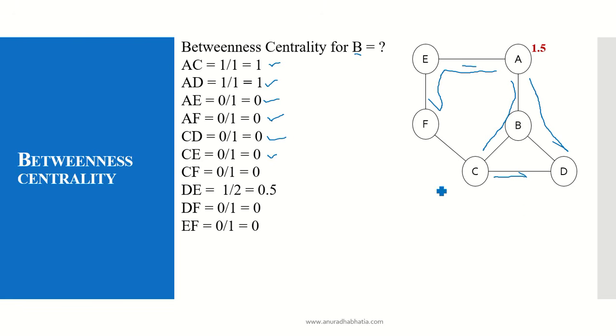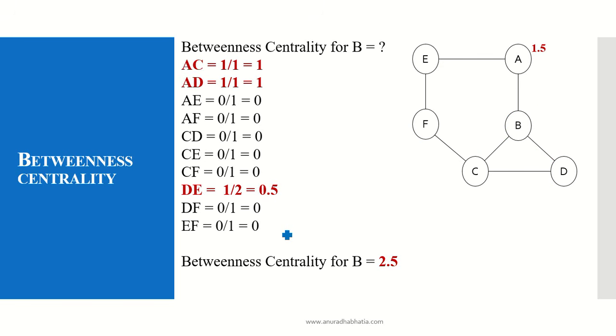C to E, there is a shortest path, but B does not come into picture, so 0. Again from D to E, there are 2 shortest paths and B comes into picture in one of those paths, so it is 1 divided by 2, the answer is 0.5. D to F, there is a path but B does not come into picture. E to F, there is a path but B does not come into picture. So the betweenness centrality for B is 2.5.